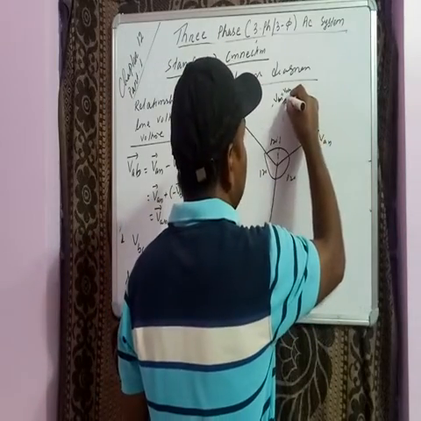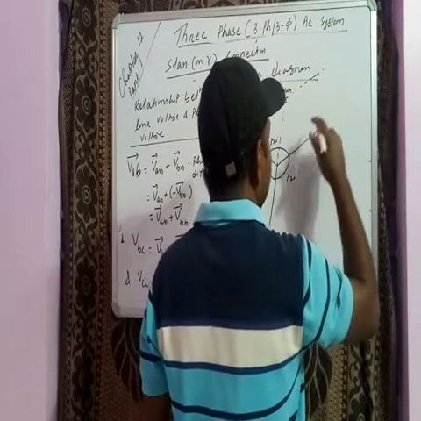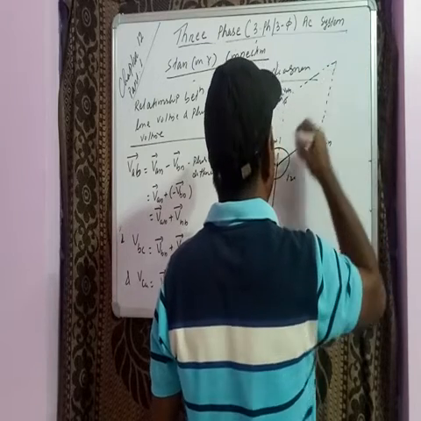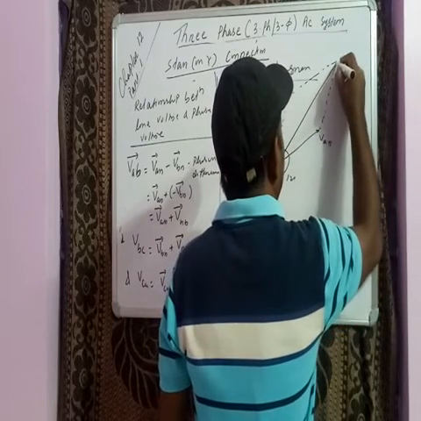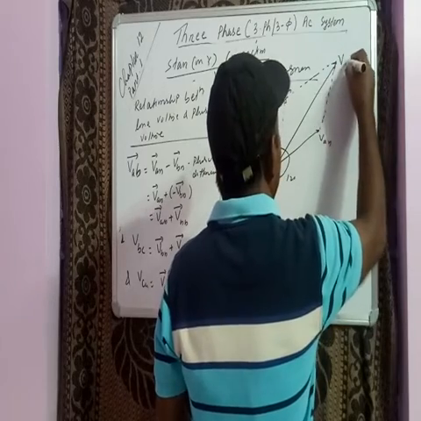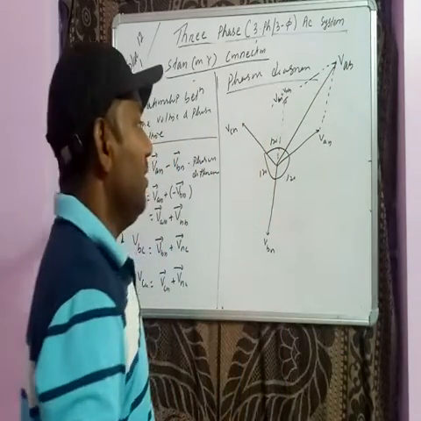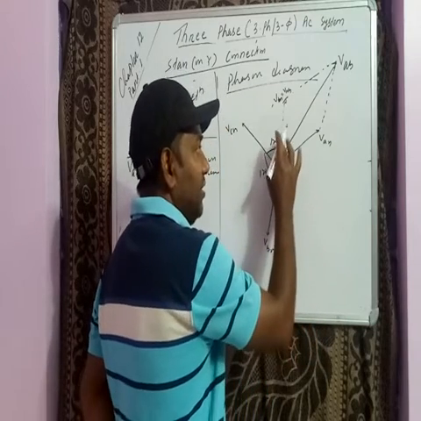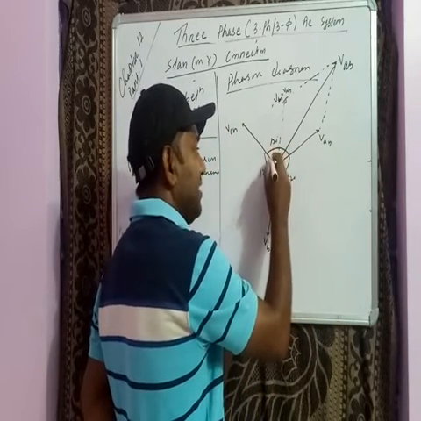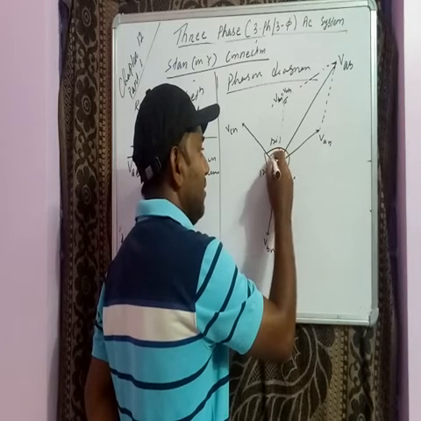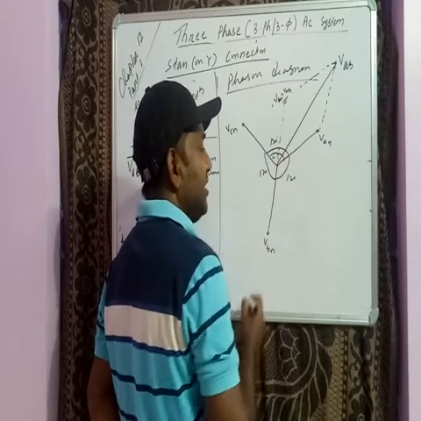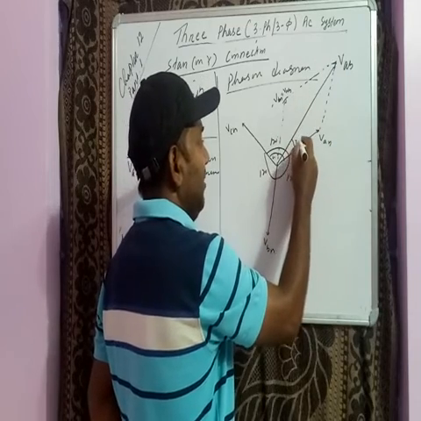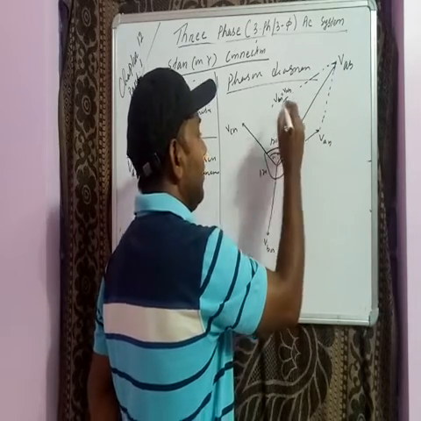Now draw a horizontal line here parallel to this. When we make a parallelogram, we will get the resultant voltage. So this is your VAB. Clear? Now you can see this is 120 degrees, then it is divided equally, this part 60 degrees and this 60 degrees. So this part is 30 degrees, and this is also 30 degrees.